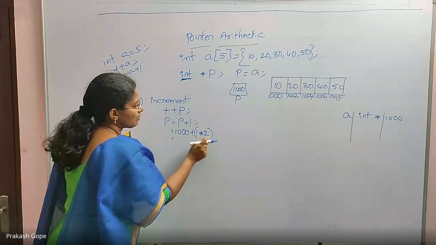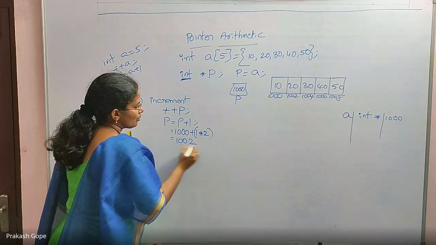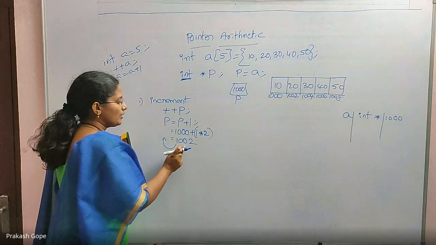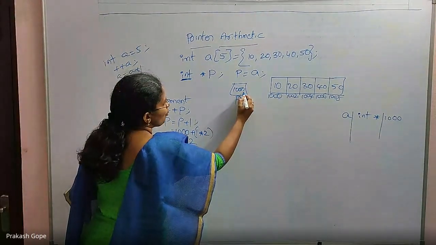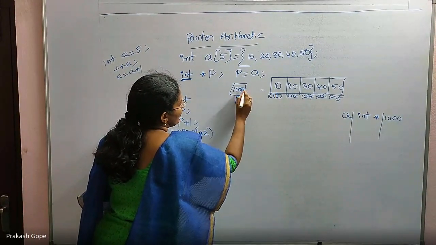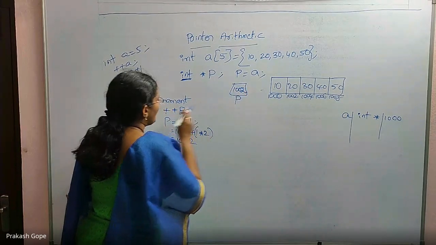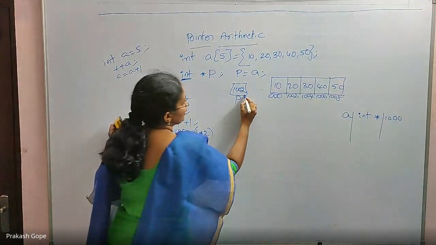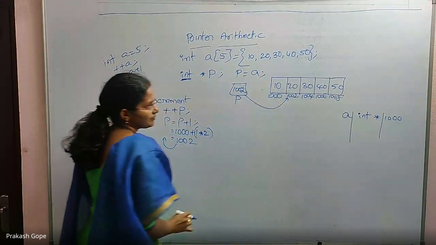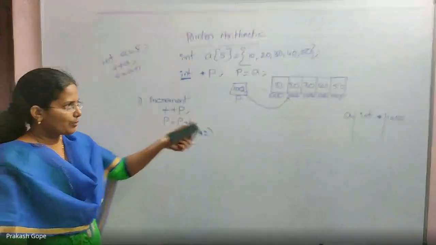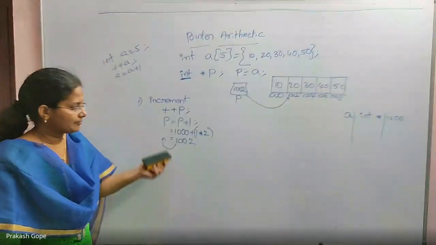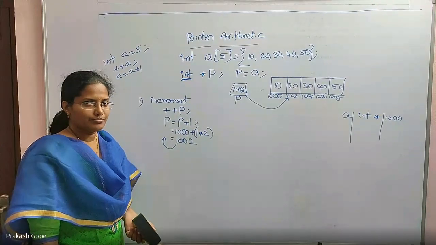So it is 1000 plus 2, 1002. So p value gets updated to 1002. Till now p was pointing to this element. When I incremented it, p is pointing to this element now, the second element.